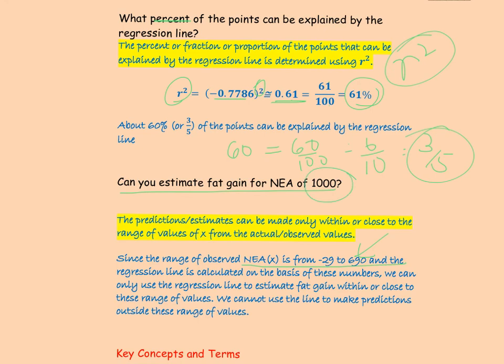Now let's see if 1000 is within this range, and clearly it is way out of range. If it was close to or within that range, we could have still used the regression equation. So this is important. If you're asked to estimate fat gain for an NEA that is far removed from the actual data, then the answer is, well, it cannot be done, because we don't have real world data to back up our regression line.